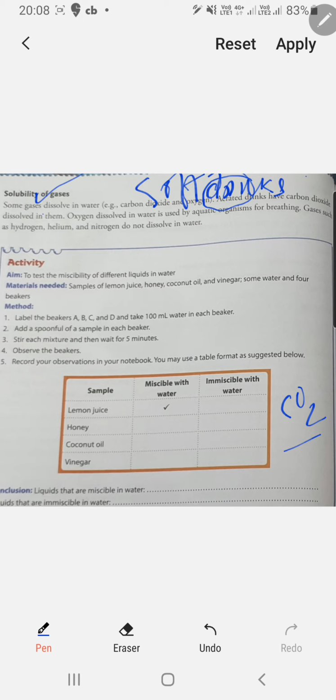So gases such as hydrogen, helium, nitrogen, they do not dissolve in water. These gases do not dissolve in water. So the gases which dissolve in water, as mentioned here, are carbon dioxide and oxygen.